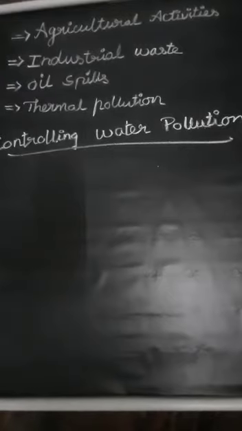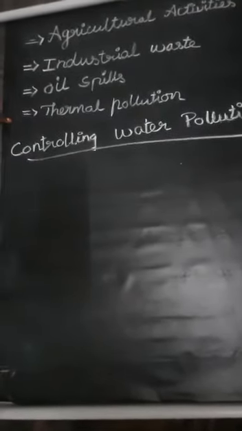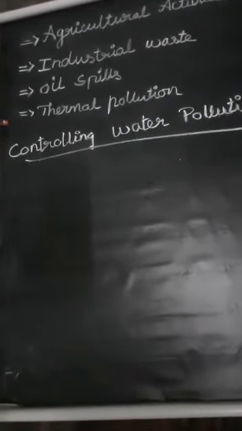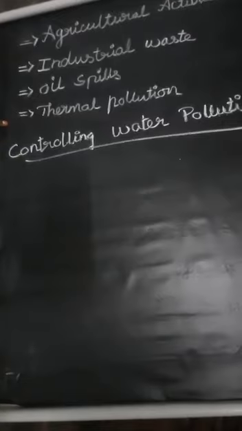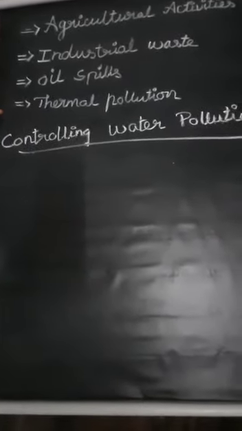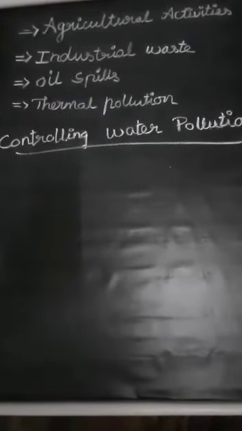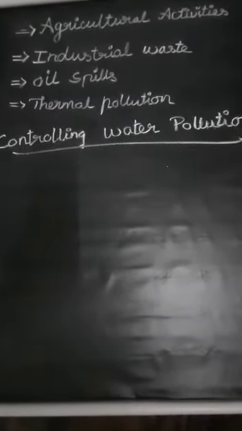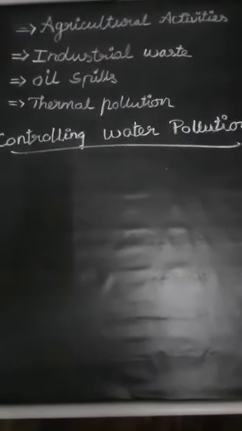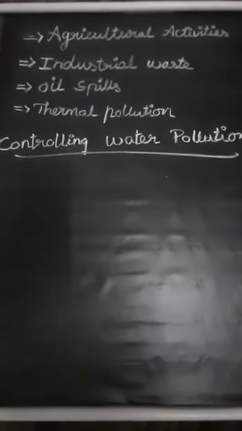Then thermal pollution. In thermal pollution, a large amount of water is used for cooling purposes in thermal and nuclear power plants and many industries. The water used for cooling is discharged back to the river or the original water source at a raised temperature, and sometimes with chemicals also. This causes a rise in temperature and decreases the amount of oxygen dissolved in the water, which adversely affects aquatic life.